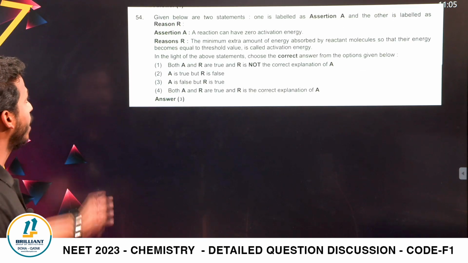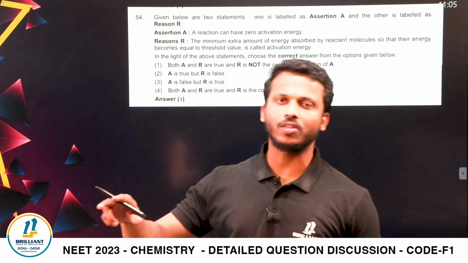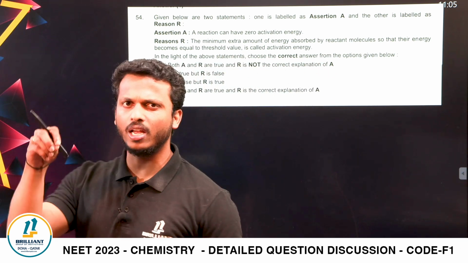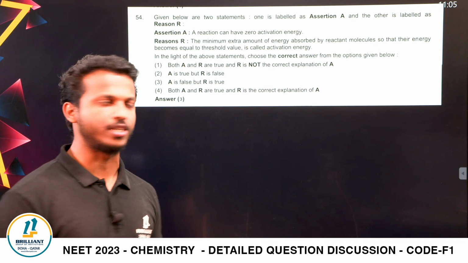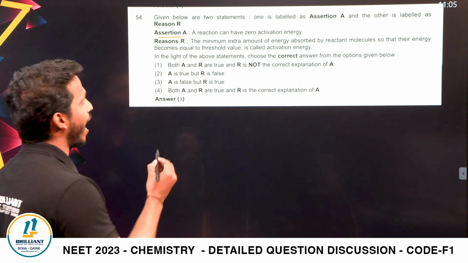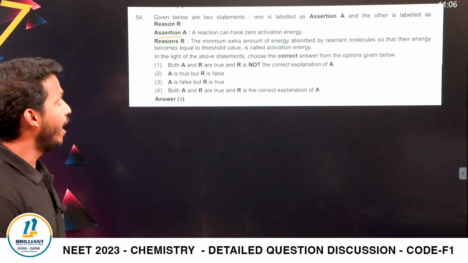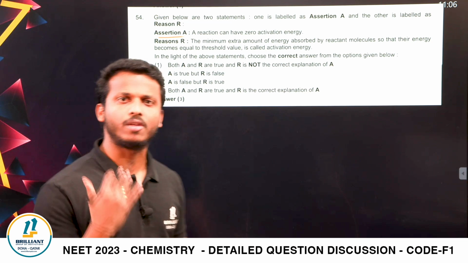Next one. Question number 54, an assertion reasoning question. In the 2023 chemistry NEET paper, there was only a little confusion with the assertion reason problems, right? Assertion is given: a reaction can have zero activation energy. Is it possible, dear all? A reaction can have zero activation energy.